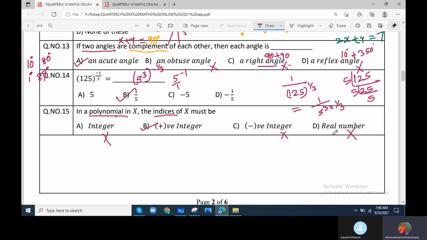In real numbers we have whole numbers, natural numbers, fractions, irrationals, everything. So for a polynomial, the degree, that is the indices, should always be a whole number. In other words, you can say a positive integer. Okay, these are the powers of x, the degree of the polynomial.